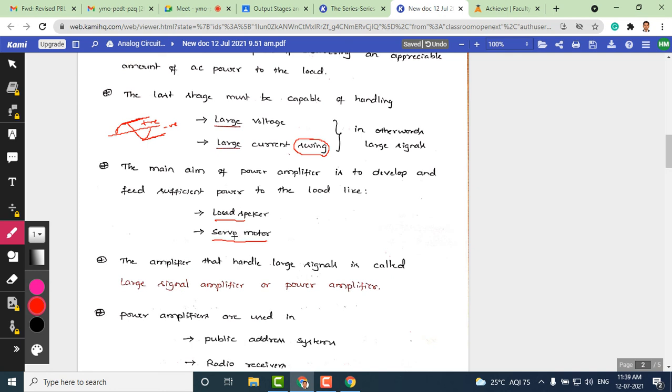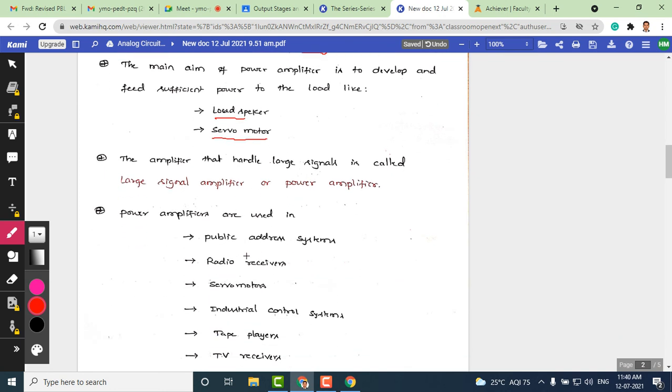The amplifier that handles large signals is also called a large signal amplifier or power amplifier. The alternative name for the power amplifier is the large signal amplifier, and sometimes we use the two names equivalently.